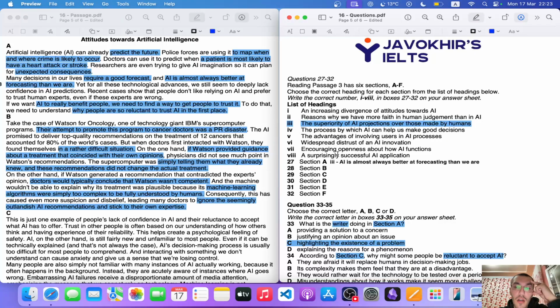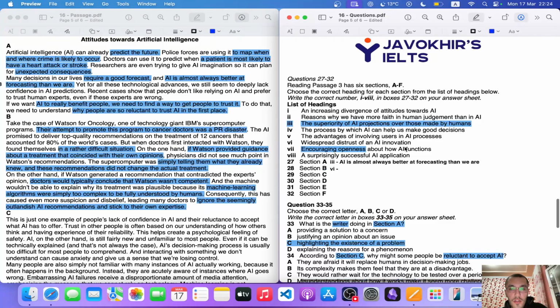Encouraging openness about how AI functions. Encouraging openness means to be confident. A surprisingly successful AI application. Widespread distrust of an AI innovation. Probably the sixth one. Maybe the sixth one. So let me just first of all put that.